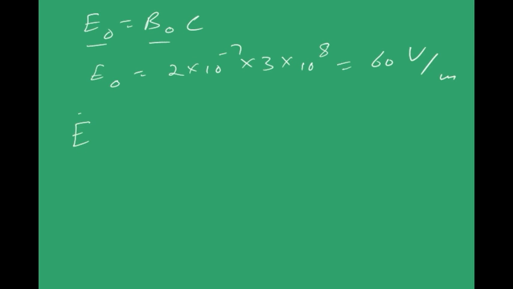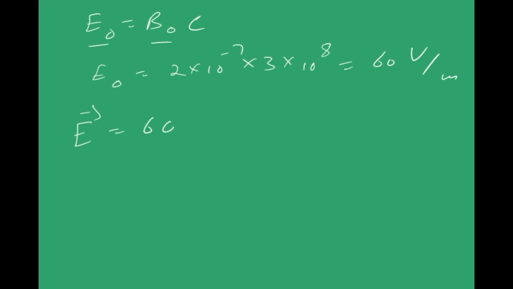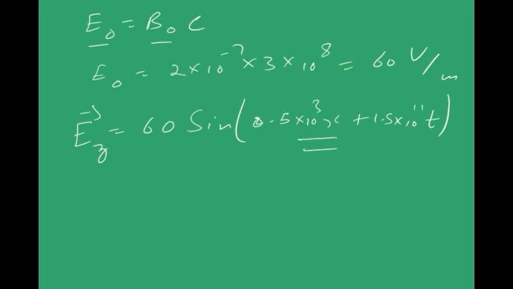So what is electric field? That will be E naught, that is 60, and sine of the angle will be same, right? So here also you have the same 0.5 into 10 cube x plus 1.5 into 10 power 11 t. So this will be the electric field. And one more thing, B was in y direction, right? And hence from this you can say that the direction of propagation is x. So my electric field should be perpendicular to both. So my electric field will be in z direction.